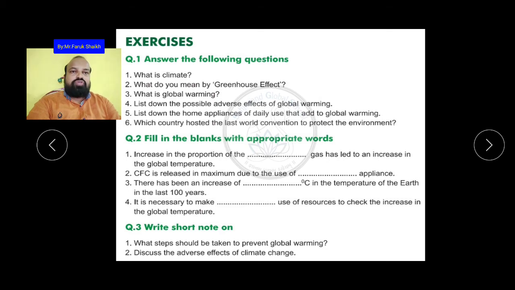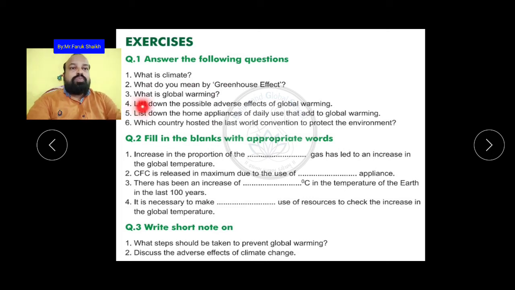You also have to write what global warming is. Because the earth is getting hotter year by year and its temperature is increasing, the glaciers are melting and the sea level is rising. This is called global warming. Because of this, many seasons also change their characteristics.